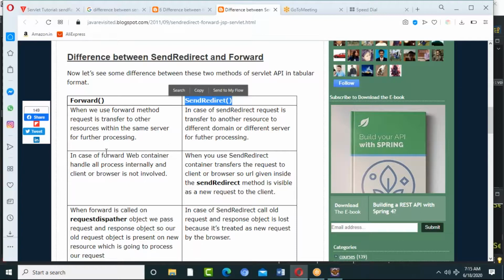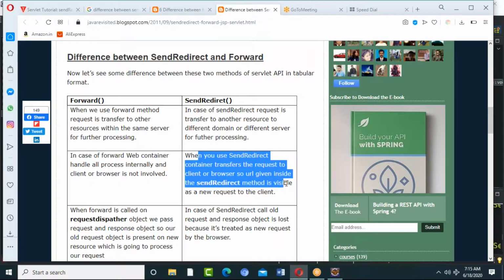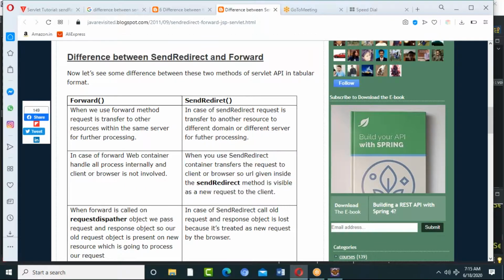Anything not related to your application, out of the application, if you want to perform anything, better to go for send redirect. And when you use send redirect, the container transfers the request to the client or browser. So the URL given inside the send redirect method is visible as a new request to the client. These are the main points.